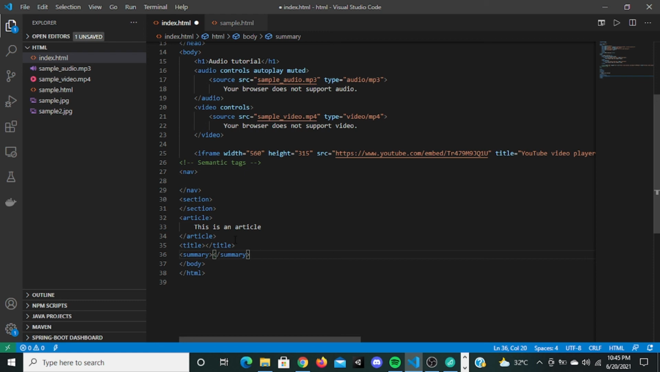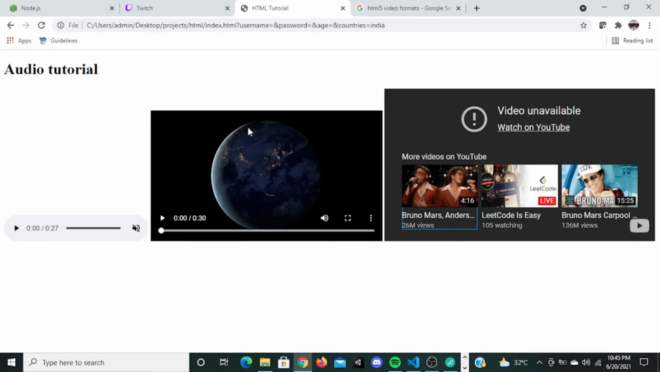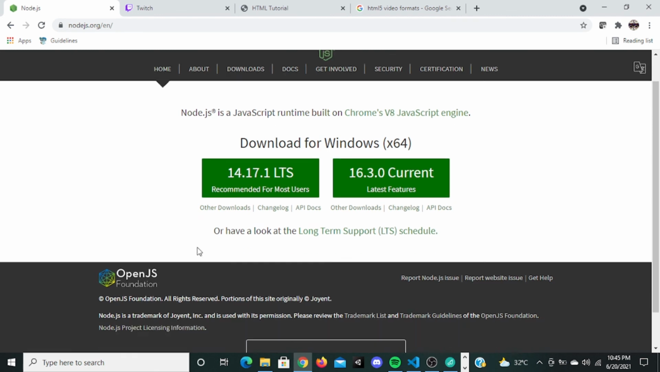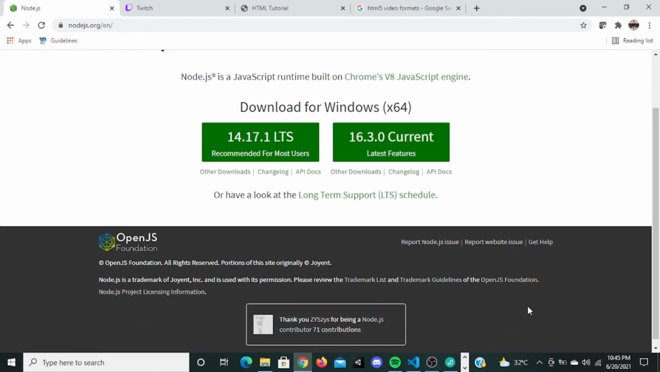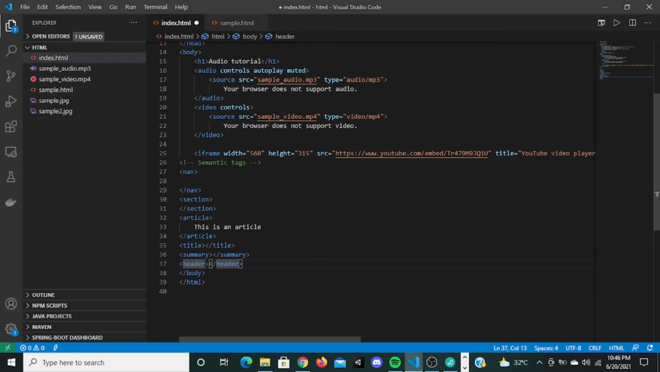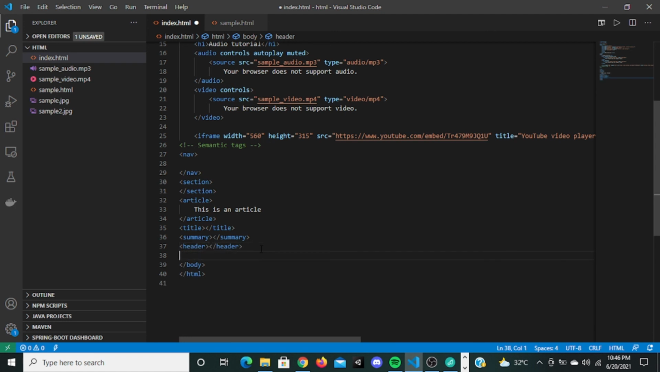You have a tag called header tag. This defines the header of an HTML page. Like if you go to the Node.js website, this part of the website is called the header part, and this part of the website is called the footer part, and this part of the website is called the section or the details part. Now you can just define it right here. So header, you can have a section right here, and you can have a footer right here.